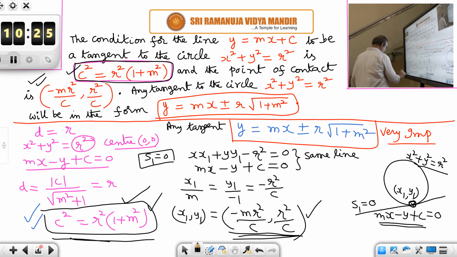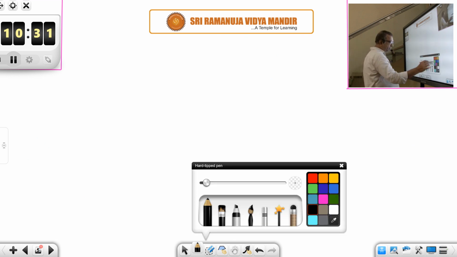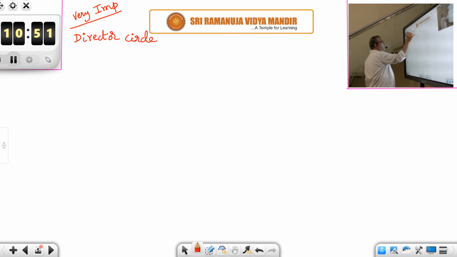Okay. So let us go to the next page and do an important problem. Find the locus of, this is very important, director circle.